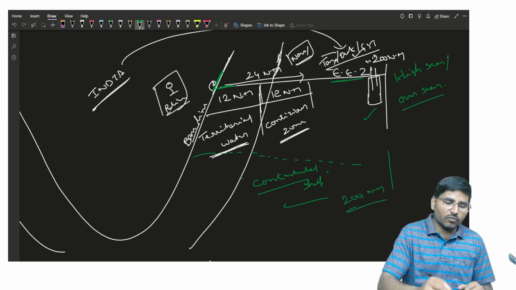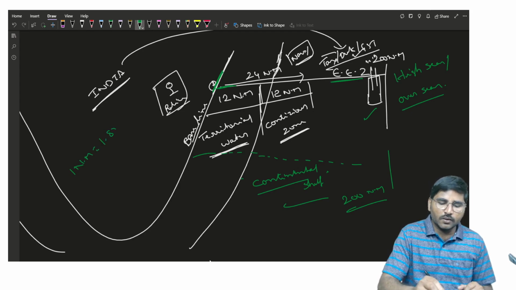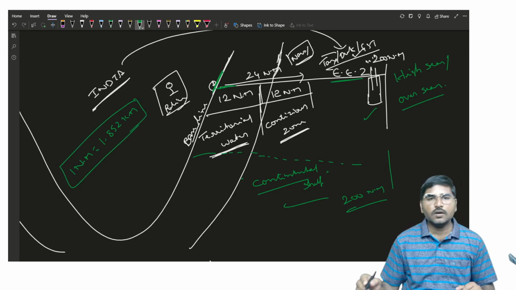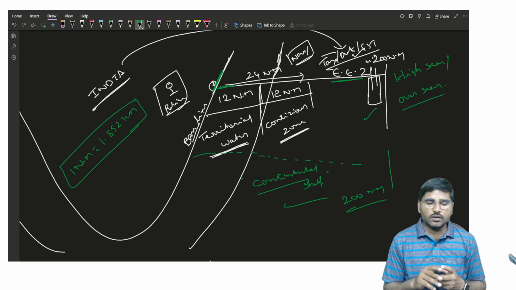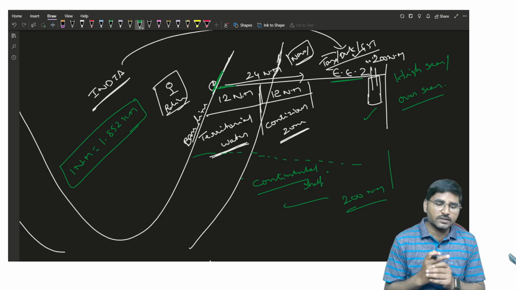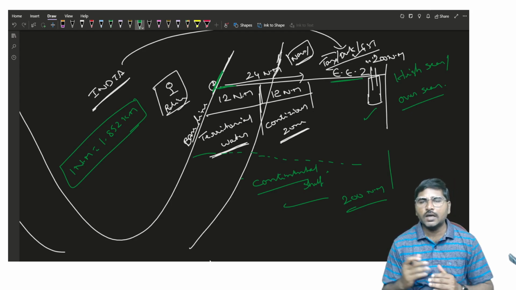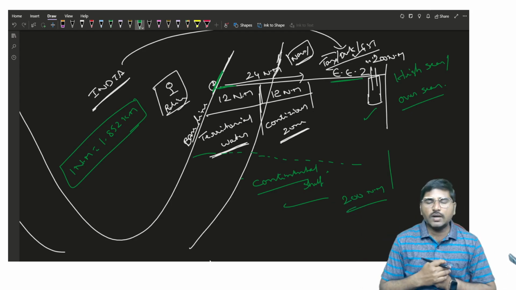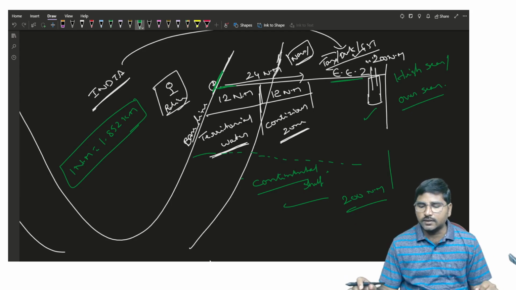And as you are aware, 1 nautical mile is equal to approximately 1.852 kilometers. In water, we won't use the words kilometers or miles. Instead of kilometers or miles, we will use the word nautical mile. Now 1 nautical mile means 1.852 kilometers, like this.